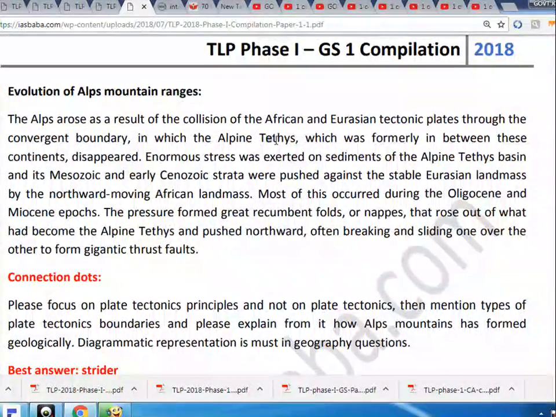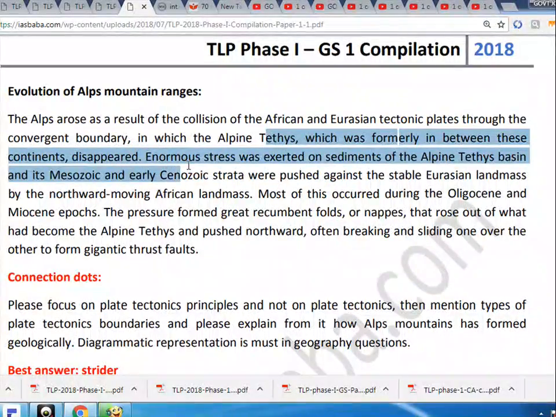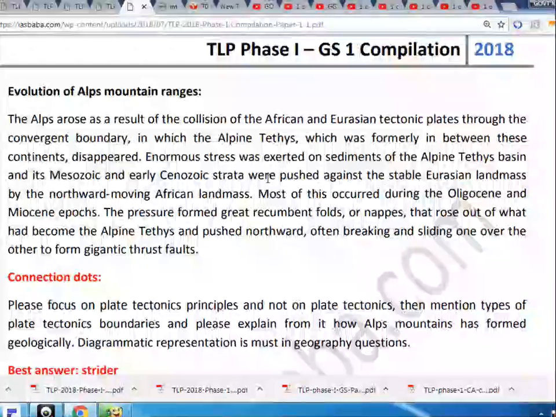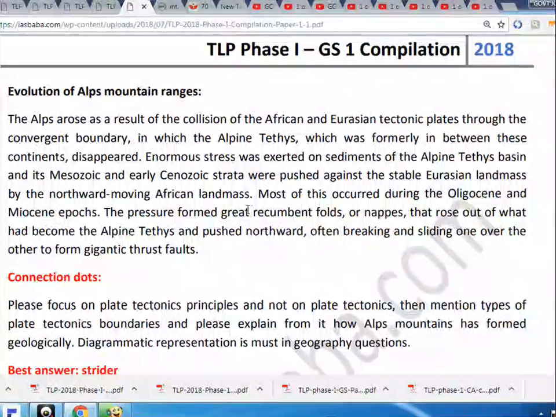Enormous stress was exerted on sediments of the Alpine Tethys Basin, and its Mesozoic and early Cenozoic strata were pushed against the stable Eurasian landmass by the northward moving African landmass. Most of this occurred during the Oligocene and Miocene epochs. The pressure formed great recumbent folds, or nappes, that rose out of what had become the Alpine Tethys and pushed northward, often breaking and sliding one over the other to form gigantic thrust faults.